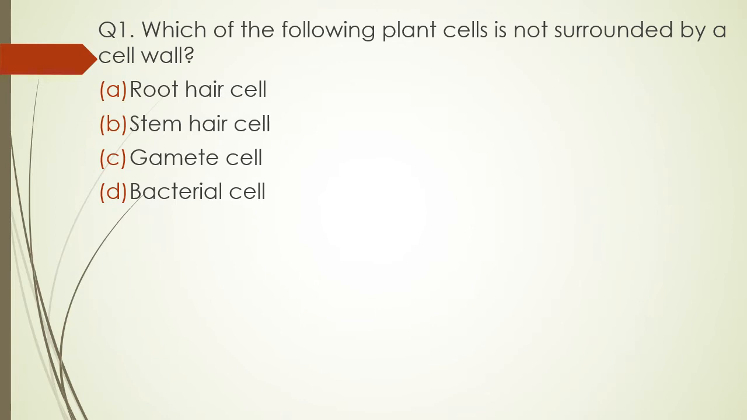Which of the following plant cells is not surrounded by cell wall? As we all know, a typical plant cell has a cell wall, but there are four cells given. Which of these is a plant cell and doesn't have a cell wall? Option A. Root hair cells. Option B. Stem hair cells. Option C. Gamete cells, or option D. Bacterial cell.